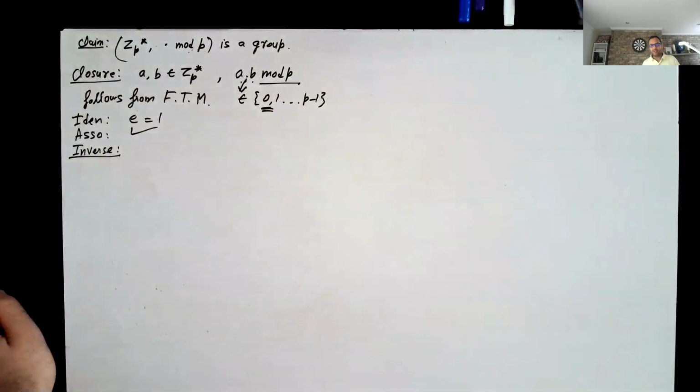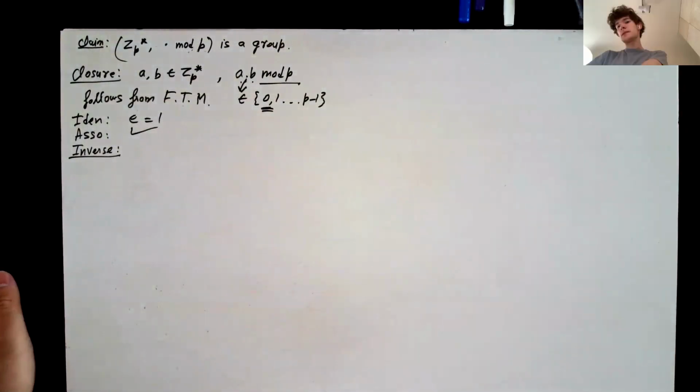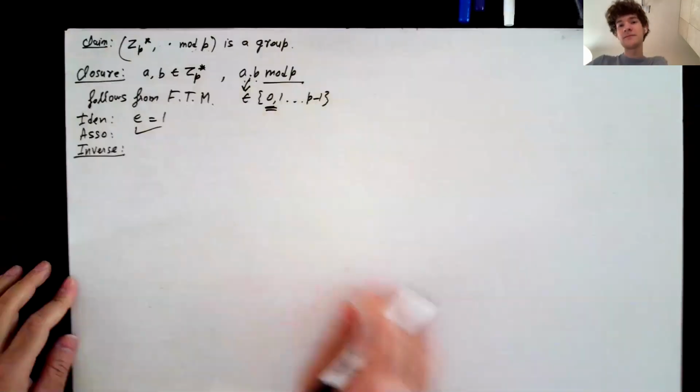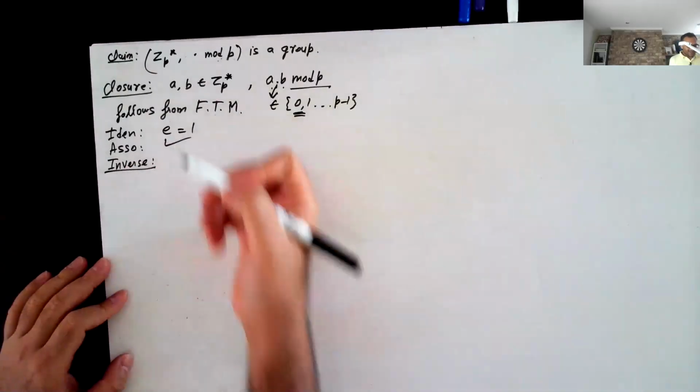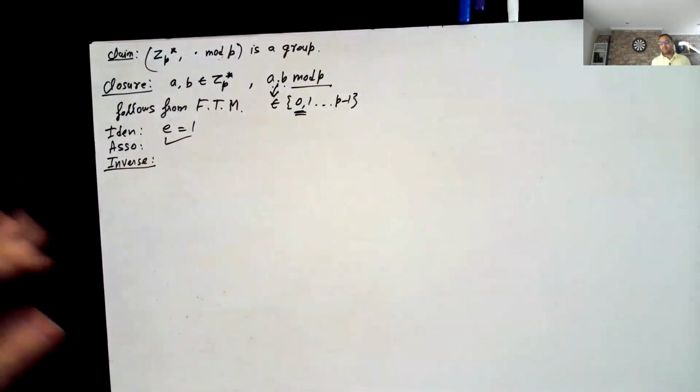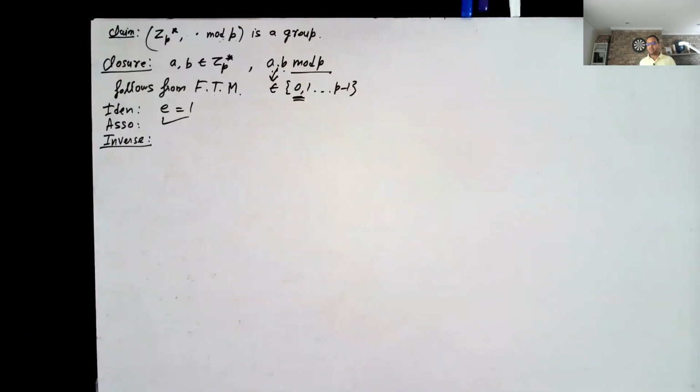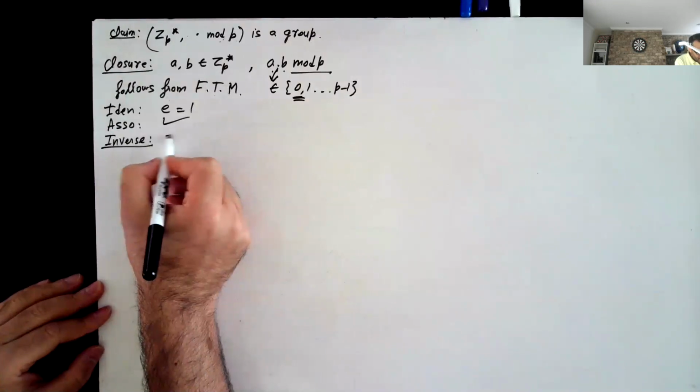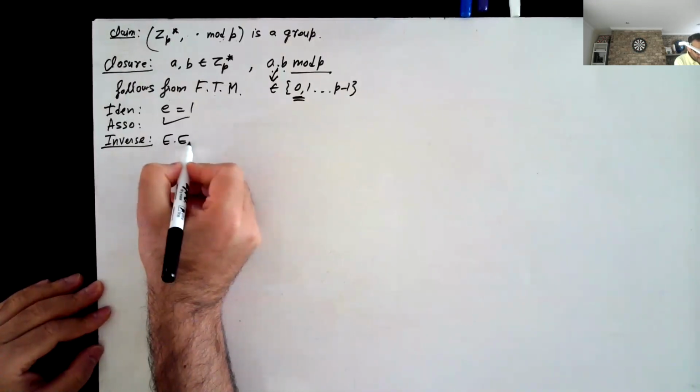And then finally, we have the inverse property. So how do we prove the inverse property? Extended Euclidean algorithm. Yeah, exactly. We already saw the inverse property. We will rely on the fact that p is a prime, and hence with respect to p, every element will have an inverse. So this is just the extended Euclidean algorithm.